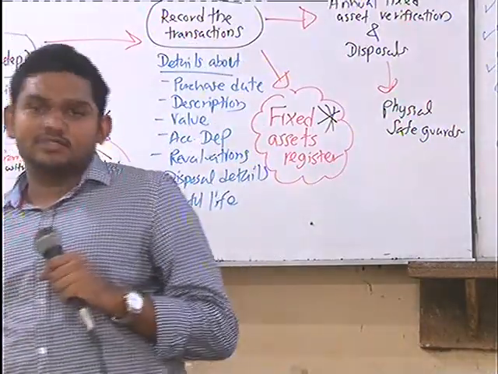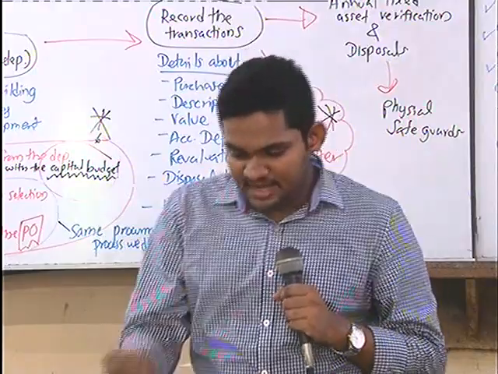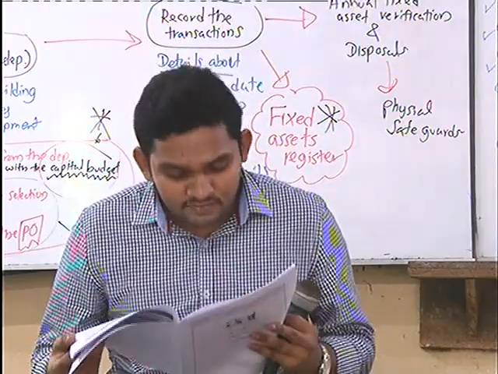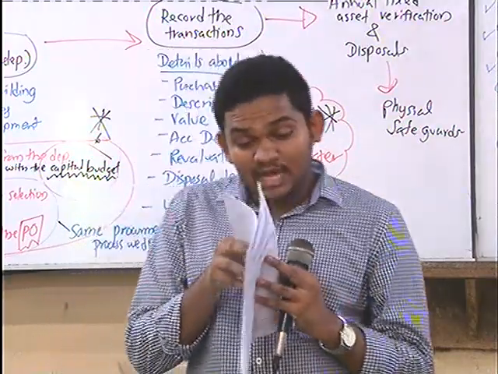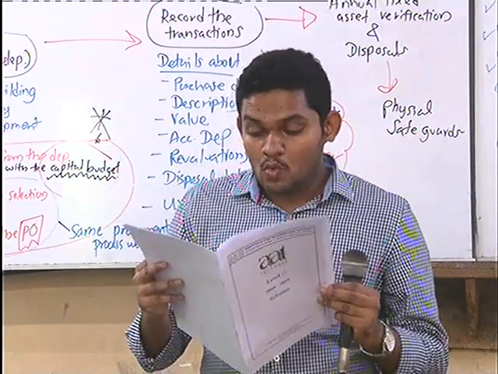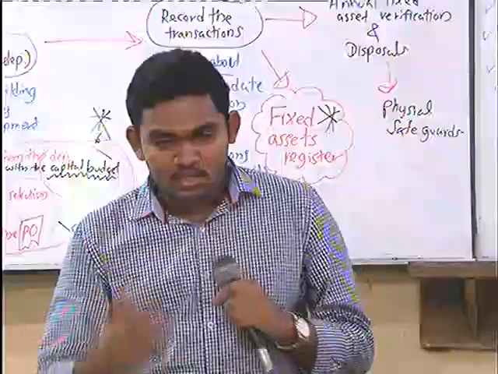It's given under the financial statements. By referring to the financial statements only, we can understand what is the profit for this year, what is the total asset value as at the end of this year, and what is the liability position as at the period end.